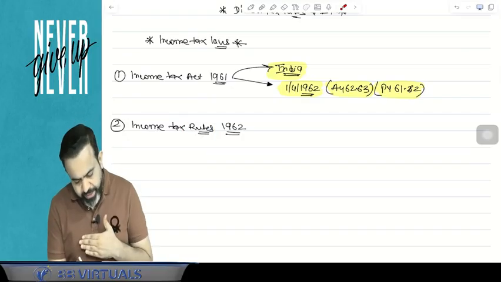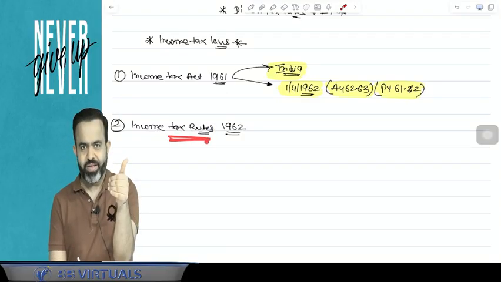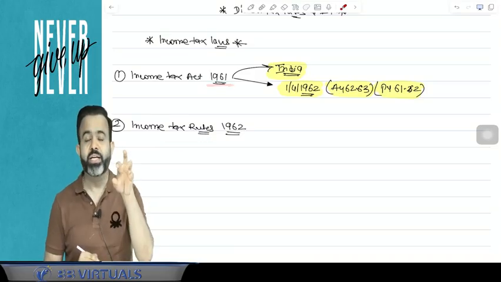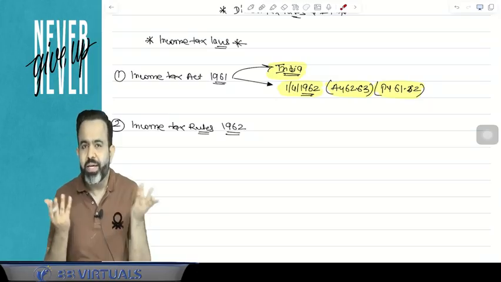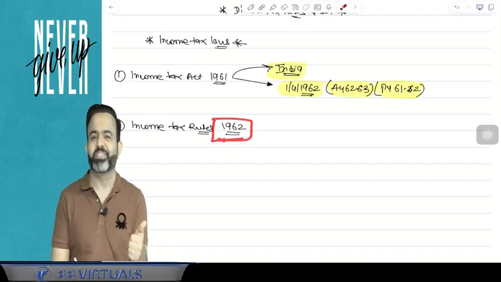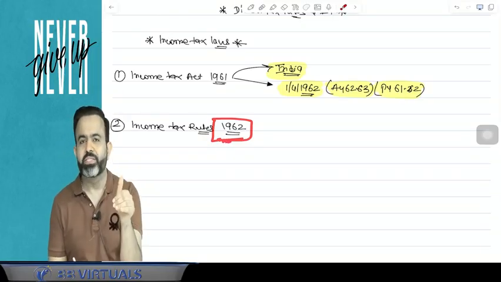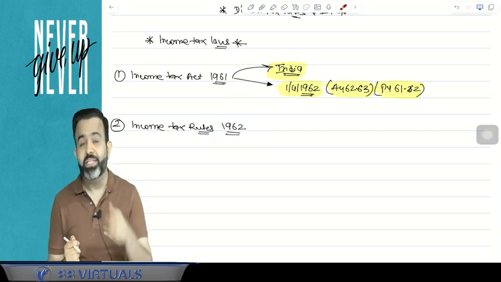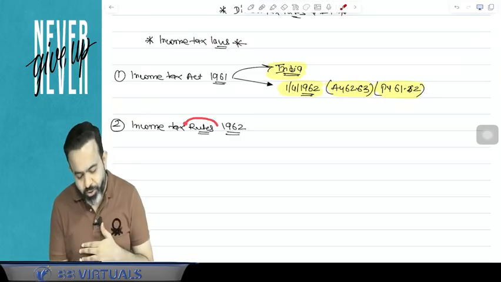So basically, income tax rules are there to support the Income Tax Act. In the Income Tax Act, they have mentioned that you have to file your income tax return in the prescribed form. So where is that form prescribed? Forms are prescribed in the Income Tax Rules 1962. Like in GST, you have to pay GST on the value of the services, but where the valuation rules are given, that is in the rules. So separately there are rules for the valuation.